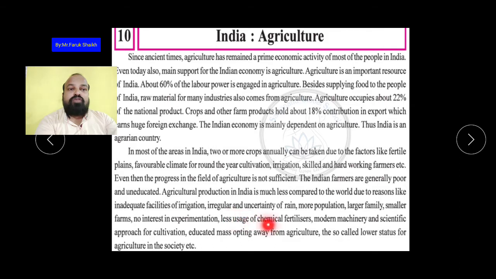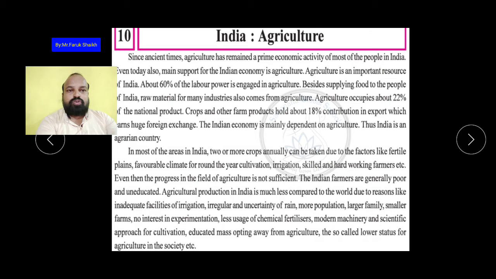So less usage of chemical fertilizer, modern machinery and the scientific approach of cultivation, educated mass opting away from agriculture, the so-called lower status for agriculture in the society. Okay, in the society जो agriculture उसका status बहुत ही छोटा है. The people are thinking that agriculture is a very backward occupation. Okay, and also the people who are educated, they are not engaged in agriculture.